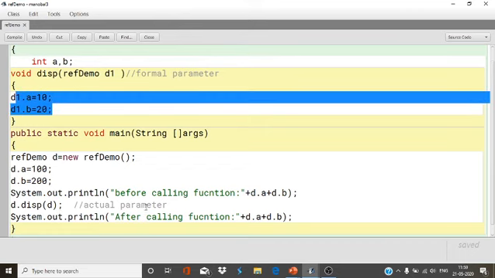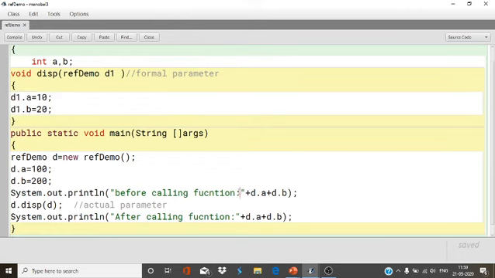But now I'm going to print d.a and d.b again after I call the function. See the output. No syntax error.